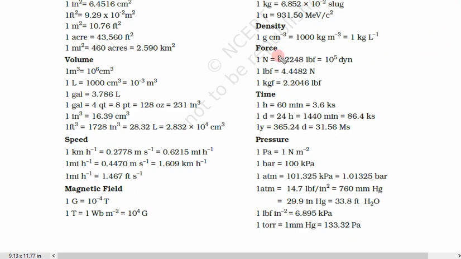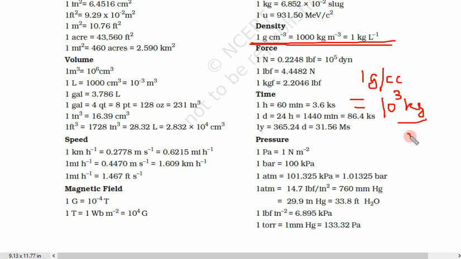Now density. So most important units of density are given here. So this whole conversion is a very good conversion. So 1 gram per cc is equal to 10 to power 3 kg per meter cube is equal to 1 kg per liter. So all these conversions are very important. So please write all of them.